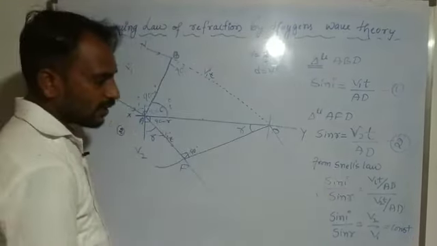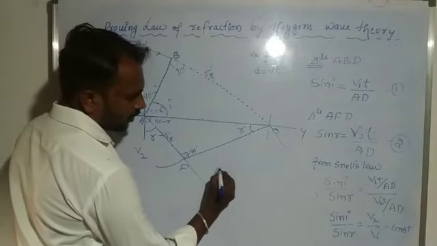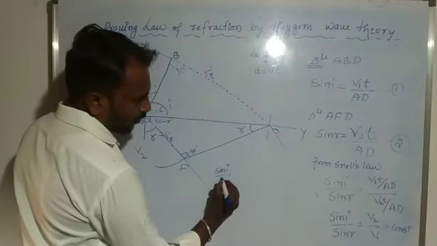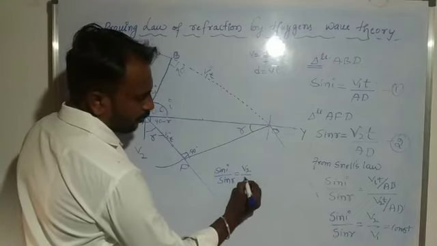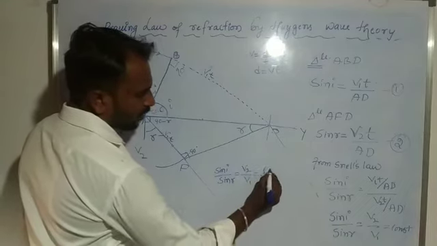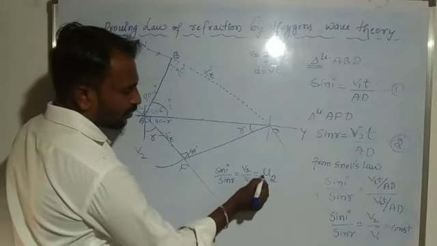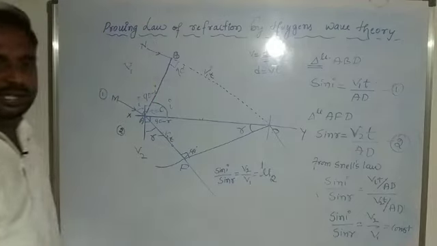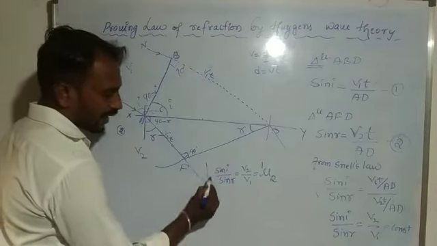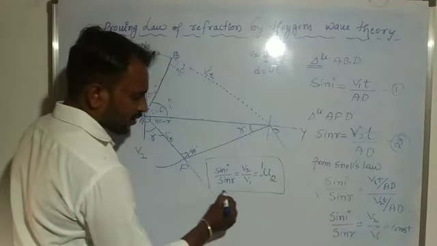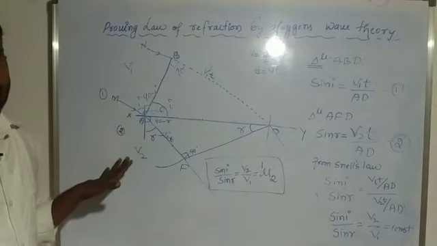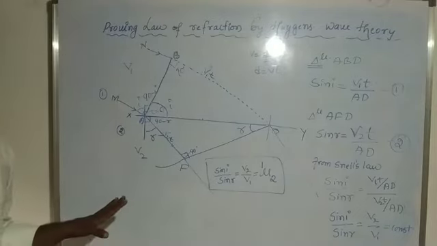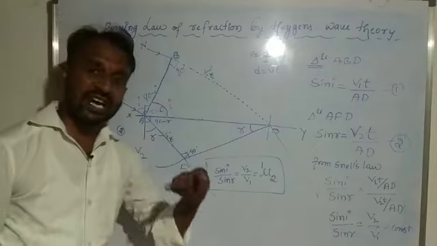So here we get sin i by sin r is equal to v2 by v1, which is nothing but the refractive index of the second medium with respect to the first medium. So this is Snell's law of refraction, the first law of refraction.